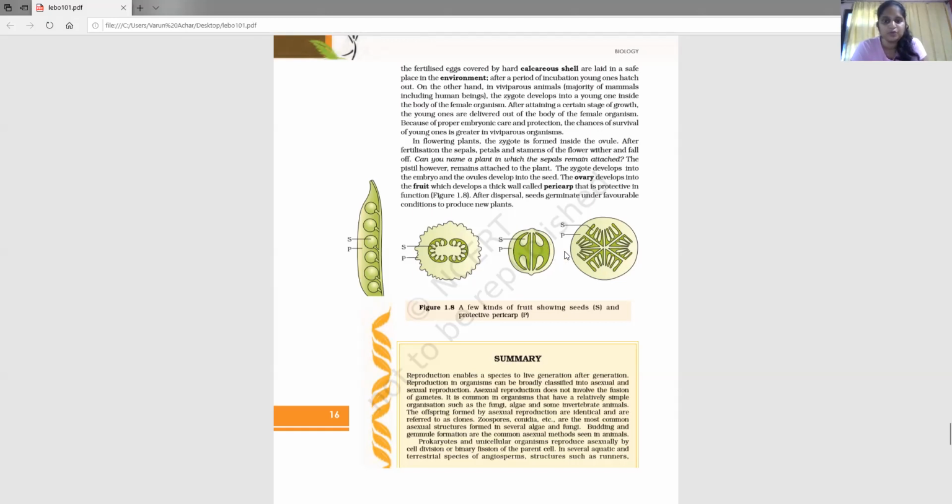Okay, now the fruit also has a thick outer covering. So this thick wall that you have on the outer side of the fruit, which we had studied last year, is called pericarp. Okay, so that will lead to the formation of the pericarp. So these are the post fertilization changes that will take place in different kinds of organisms. Okay, so that is it. With this, we finish the chapter.